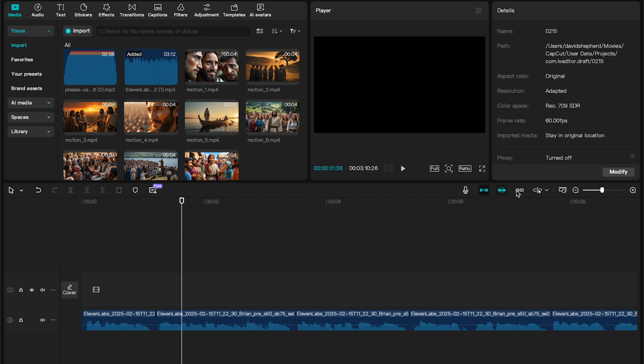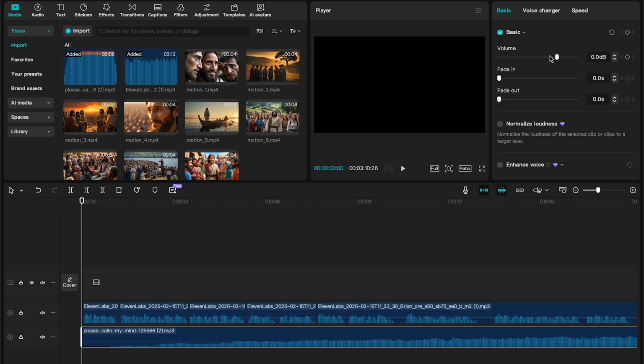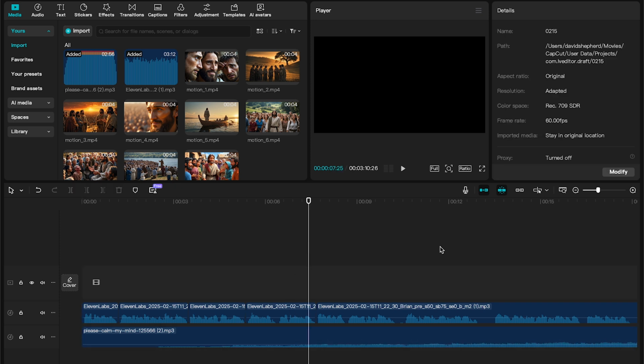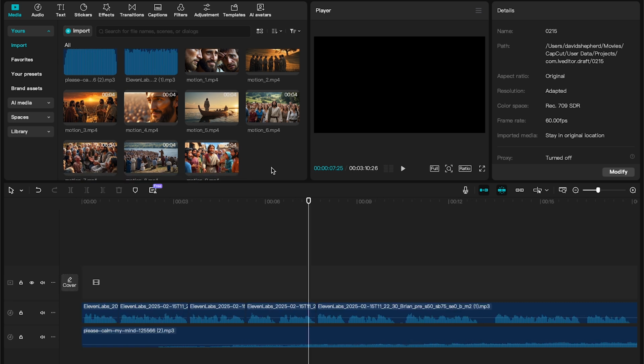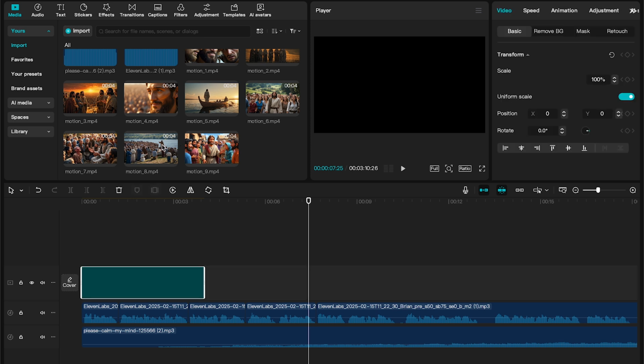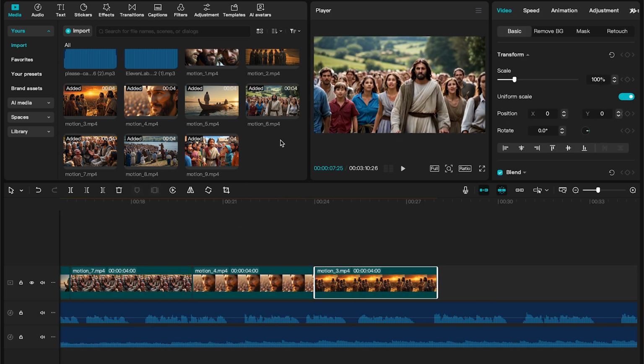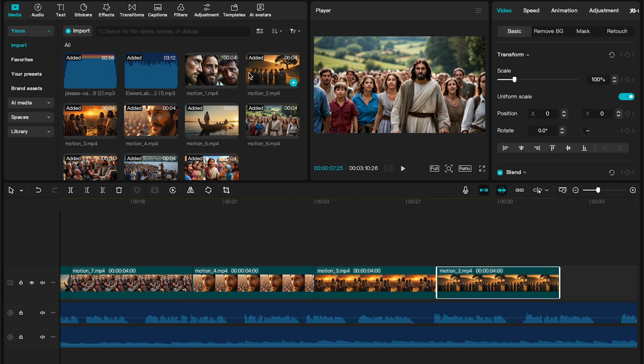After this is done, we now need to add our music. Select it and drag it into the timeline. You now need to head to the top right of CapCut and lower the volume so that it doesn't drown out our voiceover. Next, let's add our images. Drag each image into the timeline, one by one, keeping them in the order we generated them. Make sure they're evenly spaced so the video flows nicely. At the end, your timeline should be full of different images.